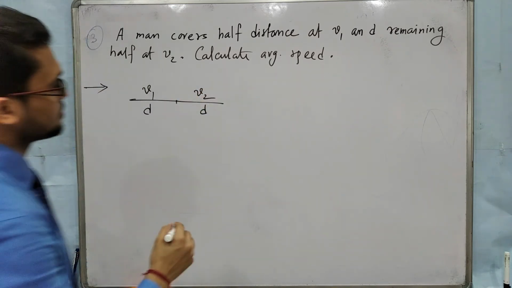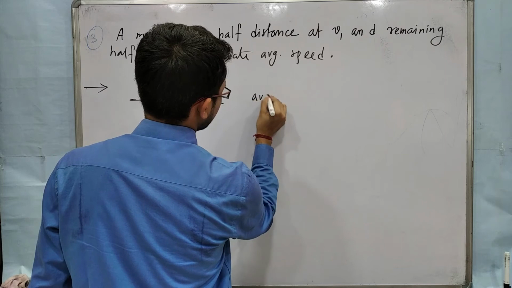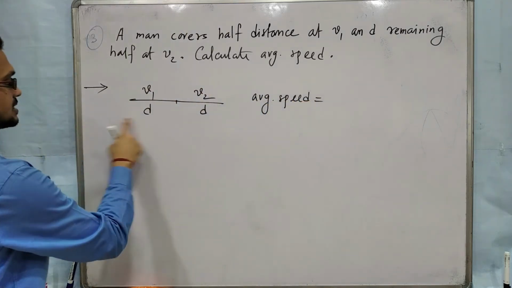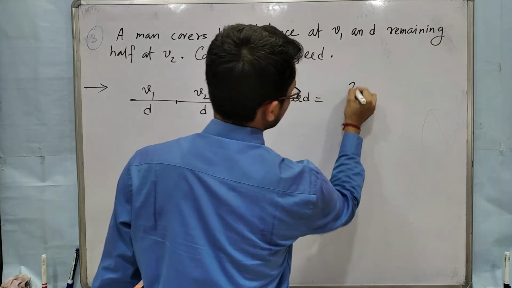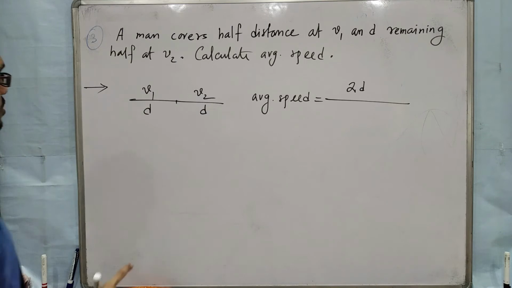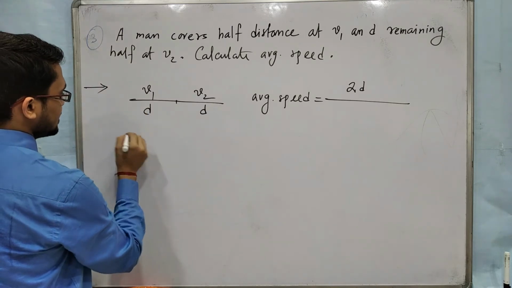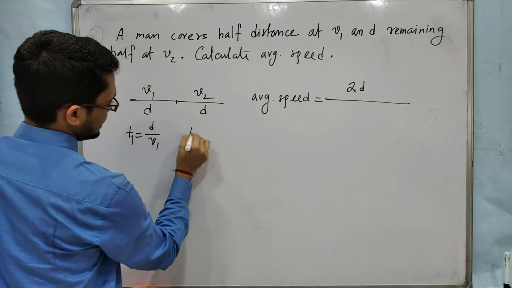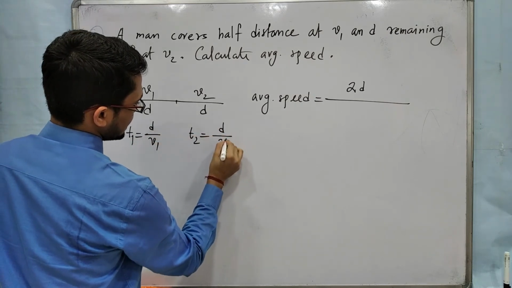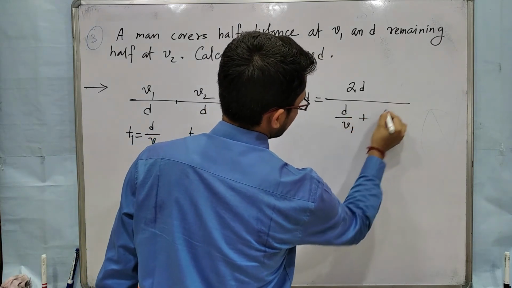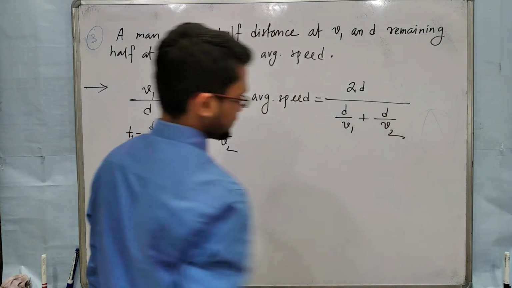Same formula, average speed, total distance by total time. Total distance means D plus D, that is 2D. Now total time. Here T1 will be D by V1 and T2 will be distance by speed, so D by V1 plus D by V2.